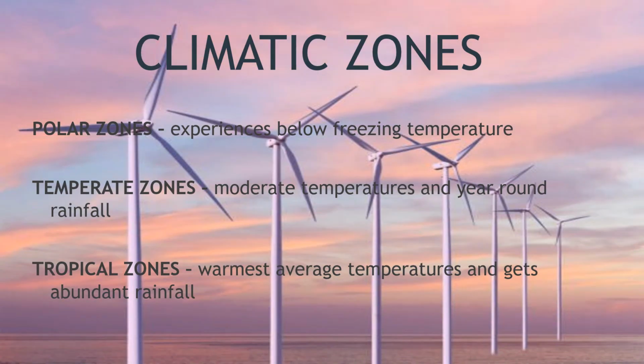Now we have the climatic zones. There are 3. We have the polar zones, temperate zones, and the tropical zones. Now, the polar zones experience below freezing temperature. Okay? And temperate zones have moderate temperatures and year-round rainfall. And tropical zones have the warmest average temperatures and get abundant rainfall.